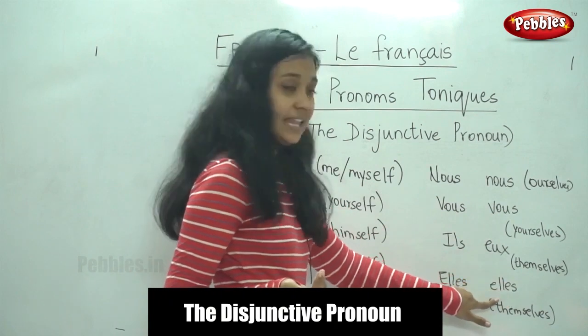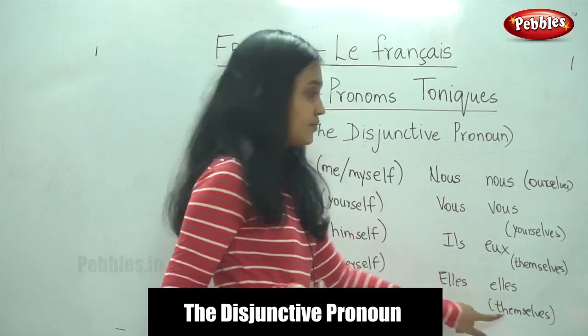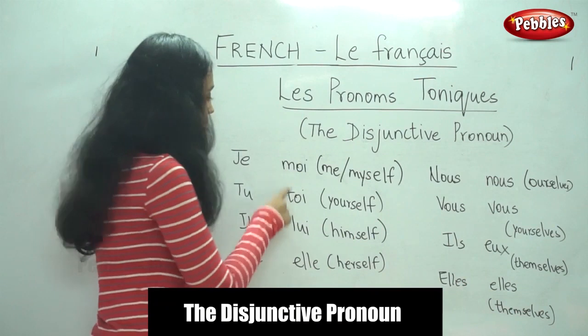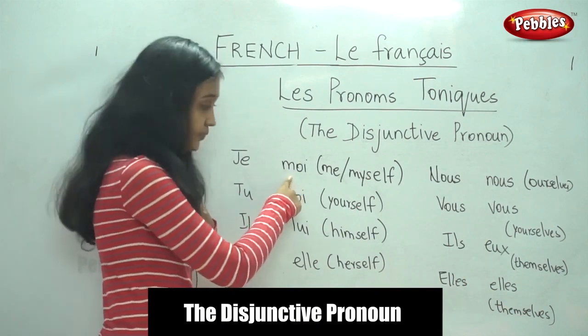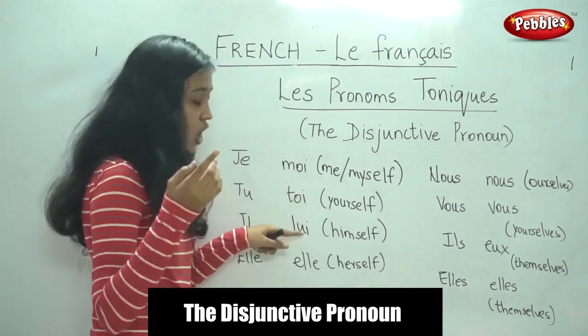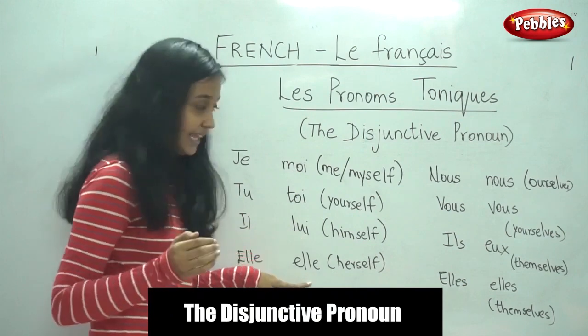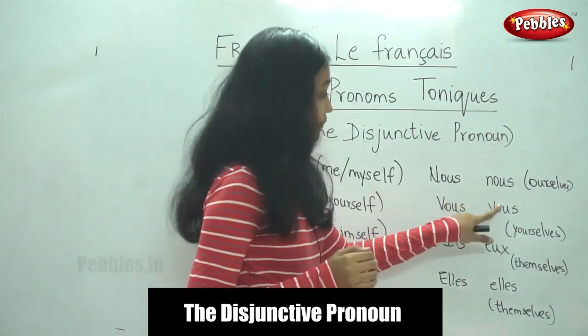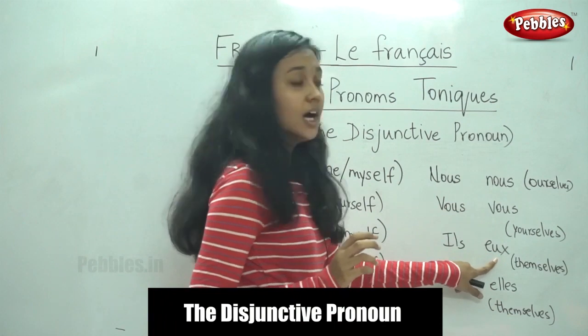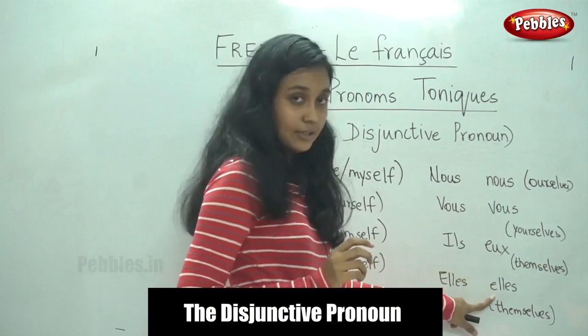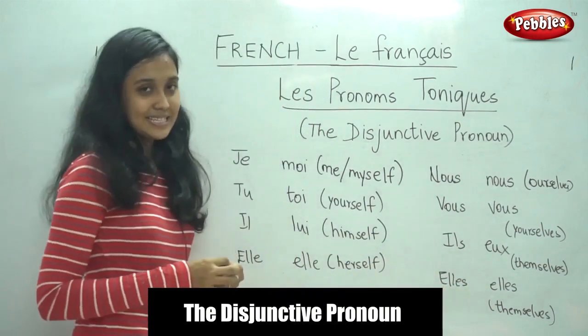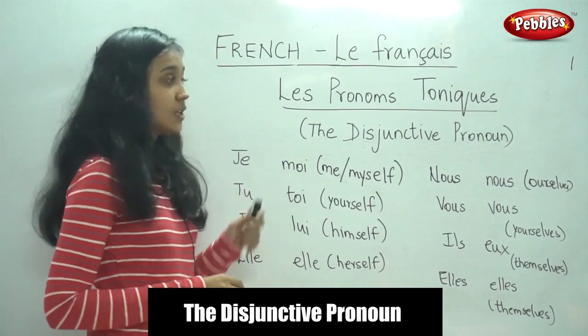Eux, themselves. Elles, themselves. So, once again, just say this along with me. Moi, toi, lui, elle, nous, vous, eux, elles. So, shall we see some examples of sentences using the pronom tonique?